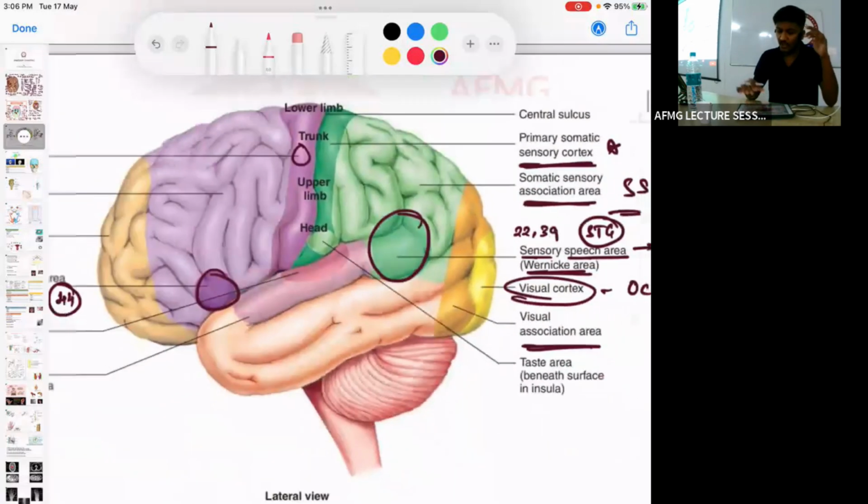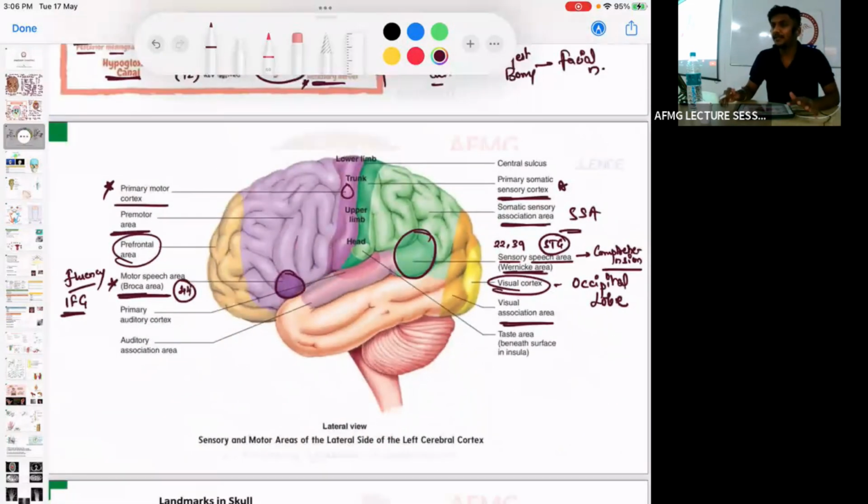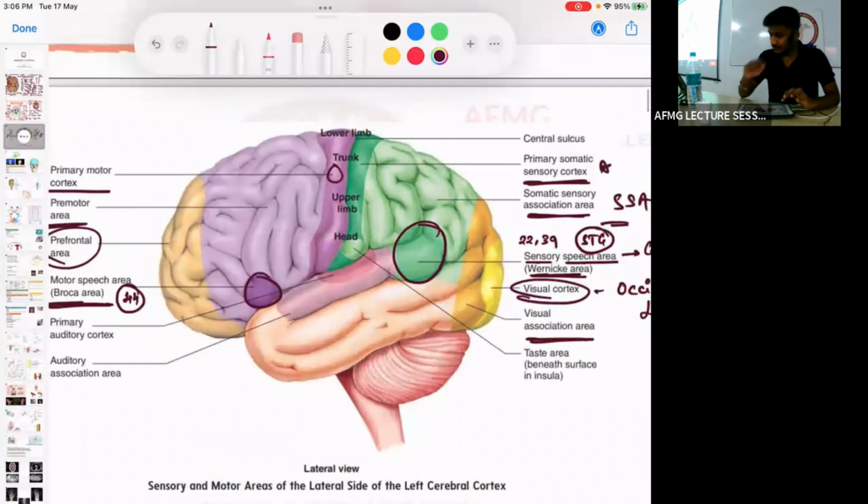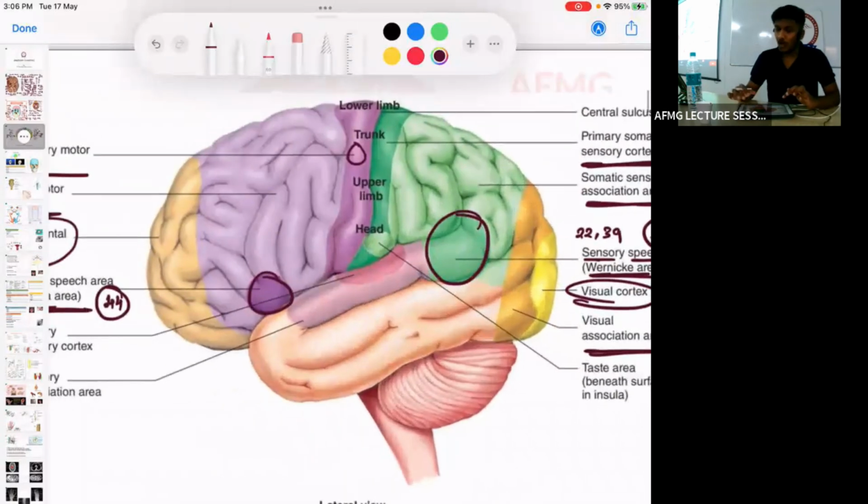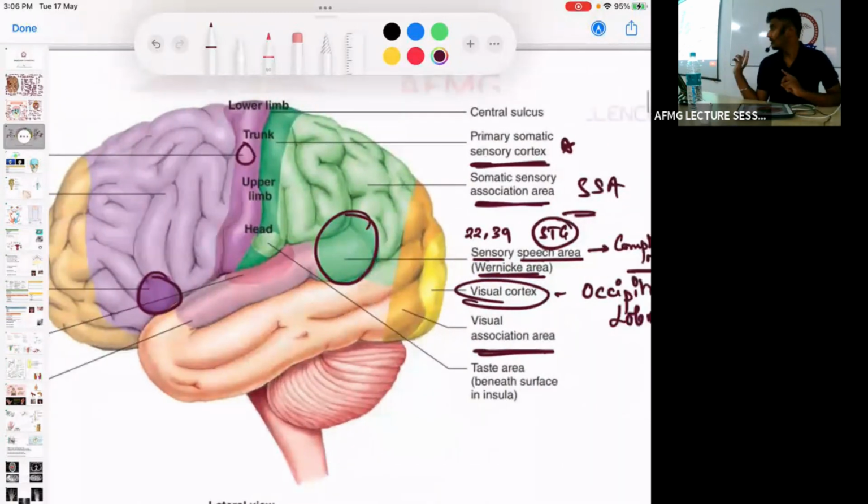If I say the patient has a fluent aphasia, that means there is damage to the Broca's area. Sorry, non-fluent aphasia. Okay, non-fluent or expressive aphasia, Broca's area. Sensory aphasia, Wernicke's area.